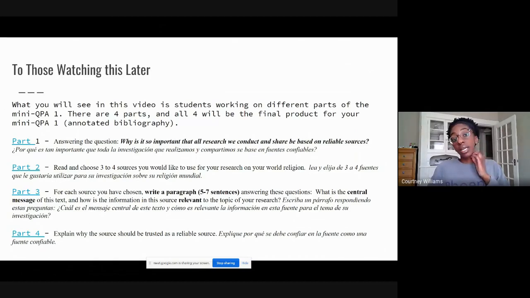And I also want to make it clear that if you've already done part 1 and part 2, then you only need to do part 3 and 4. I'm not asking you to repeat the work that you've already done. I am asking you, though, to complete the work, period, because we want to make sure that students are doing this. You are still getting a grade on this, so you want to make sure to do that.